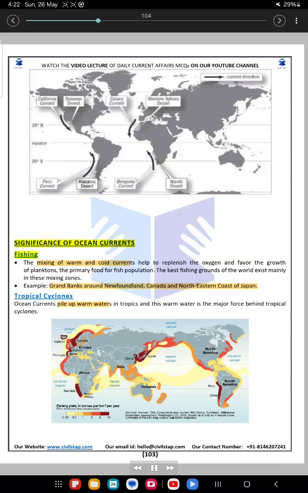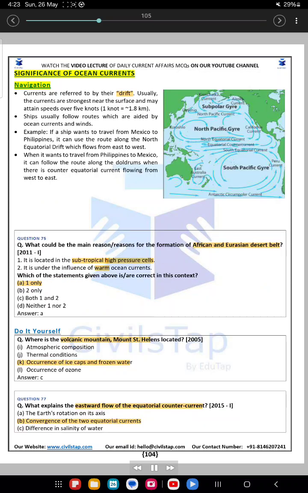Significance of ocean currents. Fishing: the mixing of warm and cold currents helps to replenish the oxygen and favors the growth of plankton, the primary food for the fish population. The best fishing grounds of the world exist mainly in these mixing zones. Example, Grand Banks around Newfoundland, Canada and the northeastern coast of Japan. Tropical cyclones: ocean currents pile up warm waters in the tropics, and this warm water is the major force behind tropical cyclones.